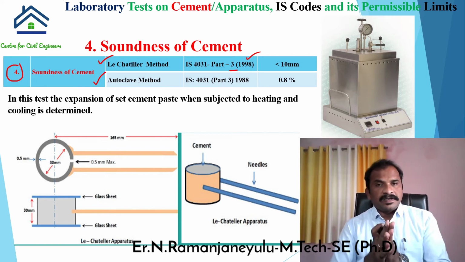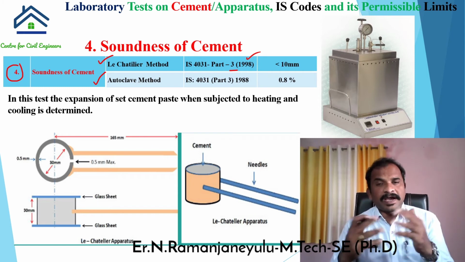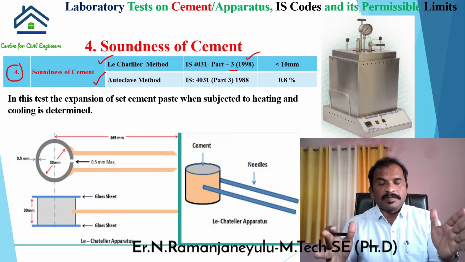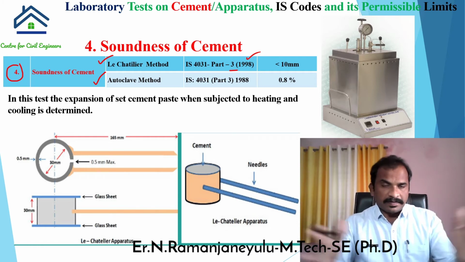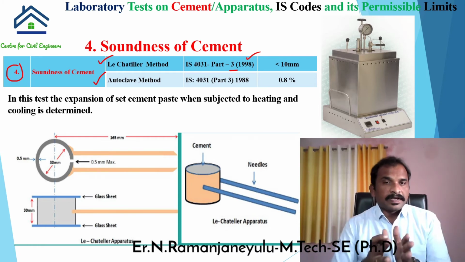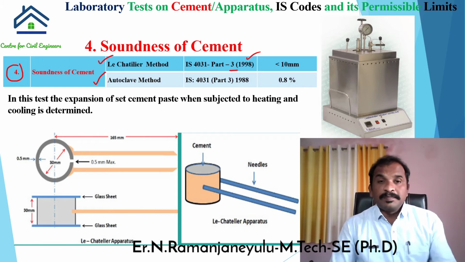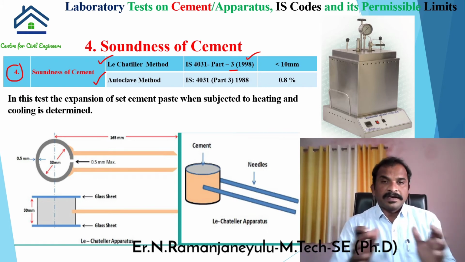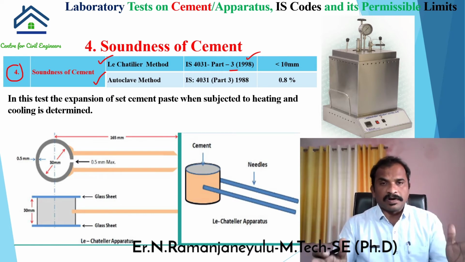The main reason we have bulging or increase in volume of the column or any concrete work is generally unburnt lime. Whenever unburnt lime is available in the cement, automatically it bulges and increases its volume.